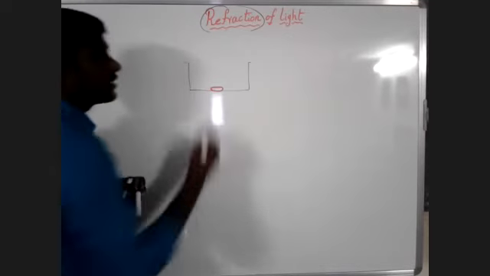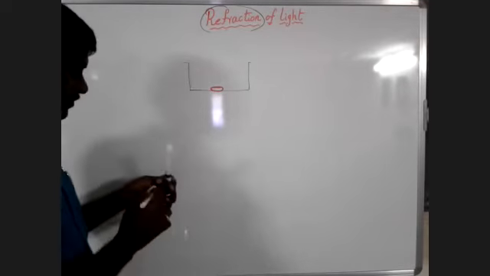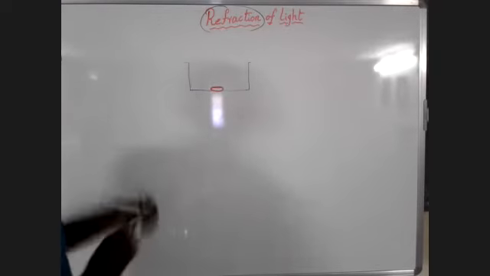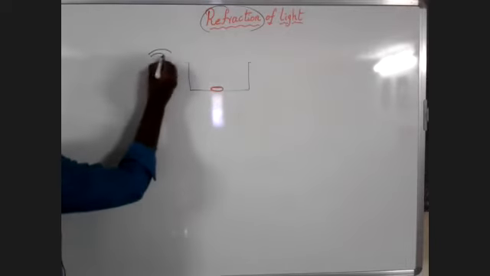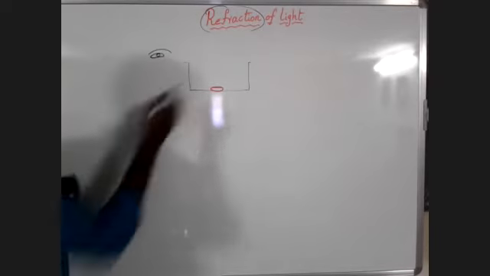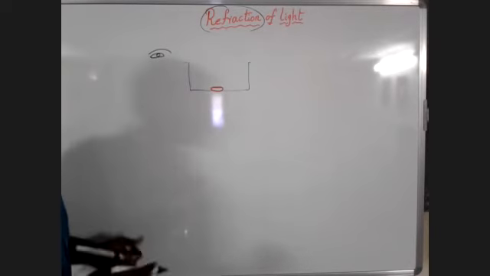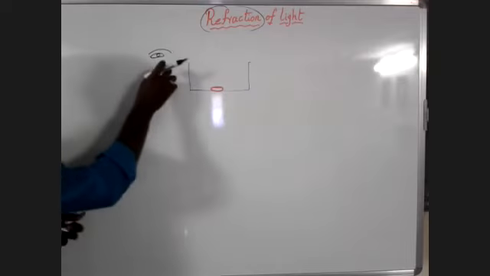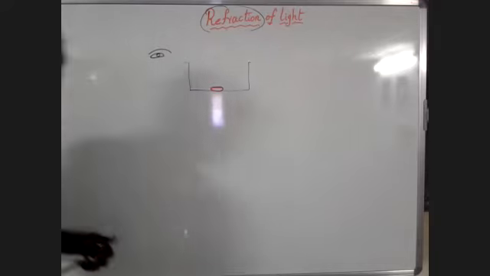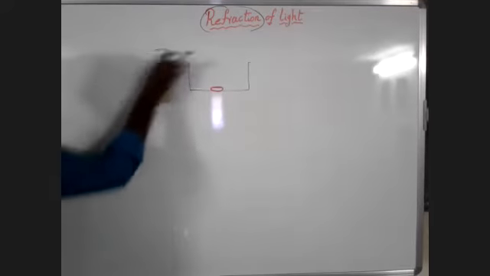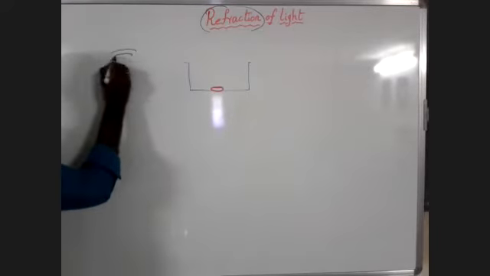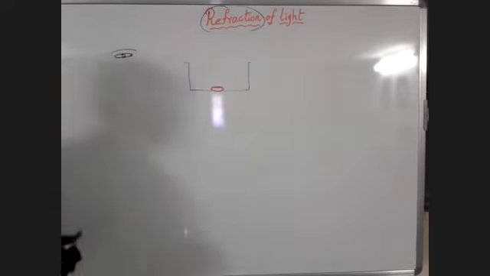Observe the coin from the outside. You can see this coin at the bottom of the vessel. Now, you have to move backward. When you move backward, you cannot see the coin.